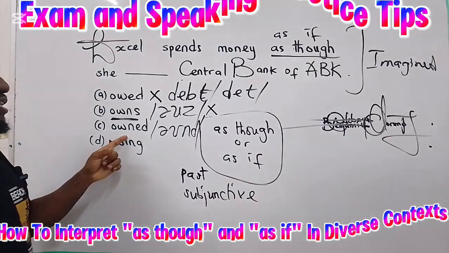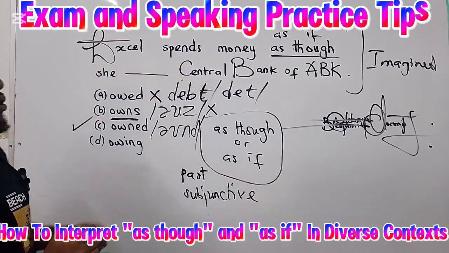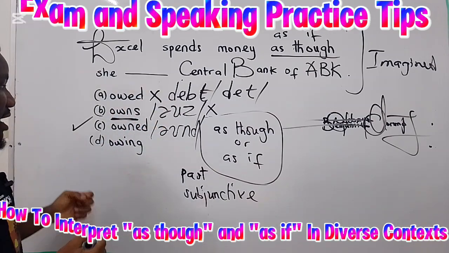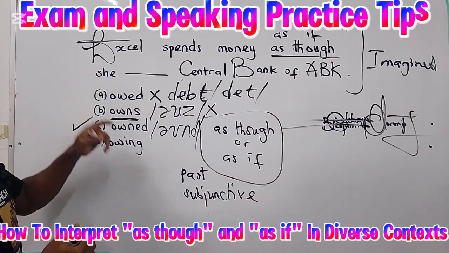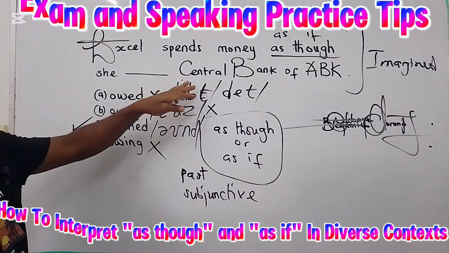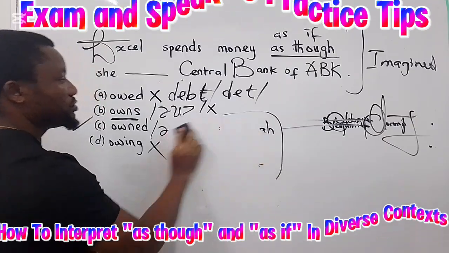Option C, we have owned. Owned. This is the right answer to this question. Excel spends money as though or as if she owned Central Bank of ABK. And here, option D, Excel spends money as though she owned it. This is actually wrong. You can't have a continuous form of verb in this situation. So option C is actually the answer to this question.